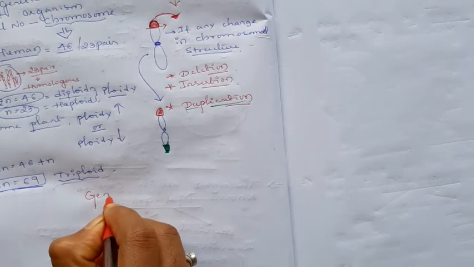These are the types of chromosomal mutation. Any part of the chromosome is broken or cut due to some reasons. Lastly, that is the last type of mutation, gene mutation.